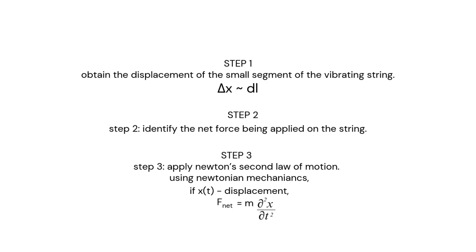Using Newtonian mechanics, if x at t is the displacement, then F net equals m into d square x by dt square, which is nothing but the acceleration. So now let's begin with step 1.